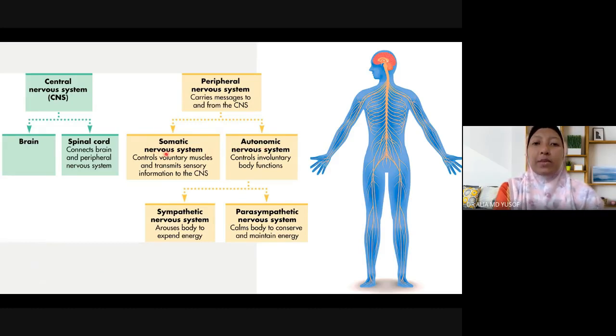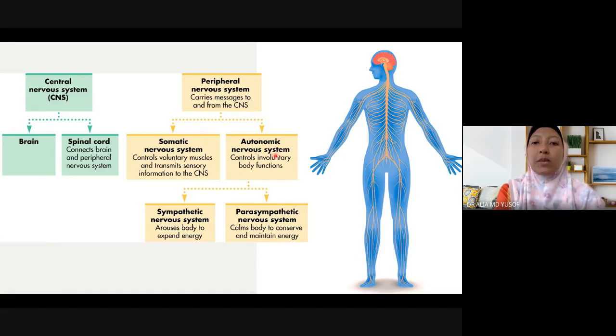What is somatic nervous system? Somatic nervous system is a system in the nervous system that controls the muscles and the sensation all over the body. It carries a signal of sensation from the body to the brain to be interpreted. And it carries motor signaling from the brain all over to the muscles in the body for the muscles to contract. So that is what we call the somatic nervous system.